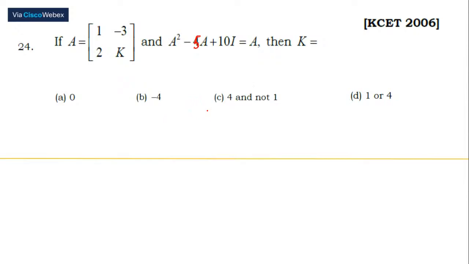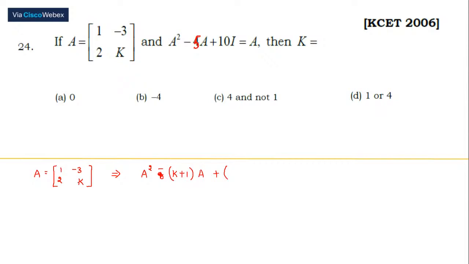This is also a question paper problem. Okay. So what do we do? They have given us A: 1 minus 3, 2 and K. And if we write it down in the equation format, we are going to have it as A square minus (K plus 1) into A plus the determinant value.